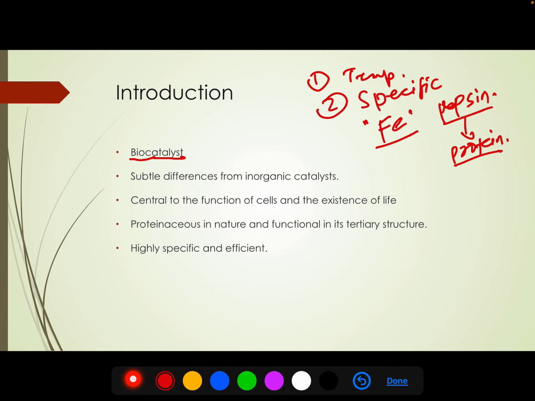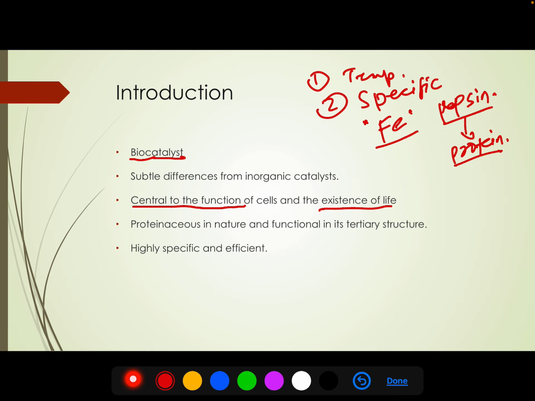So we now see that enzymes are very important for the functioning of life. There are millions of reactions taking place inside the body, inside the cell, inside an organism, and they are very important to maintain life. Enzymes are central to the functioning of the cell and, obviously, important for the existence of life. Without enzymes, life is not possible because each and every reaction is catalyzed by an enzyme.